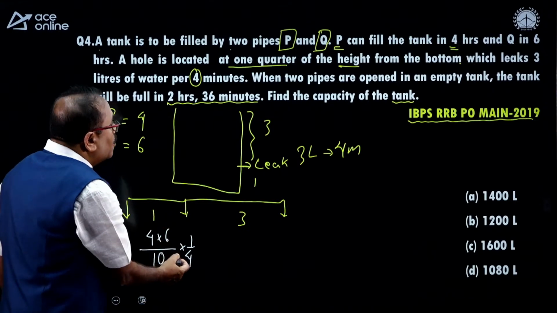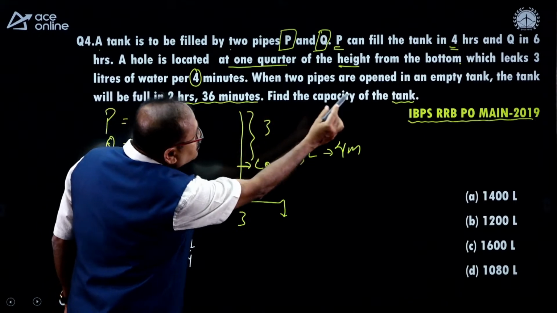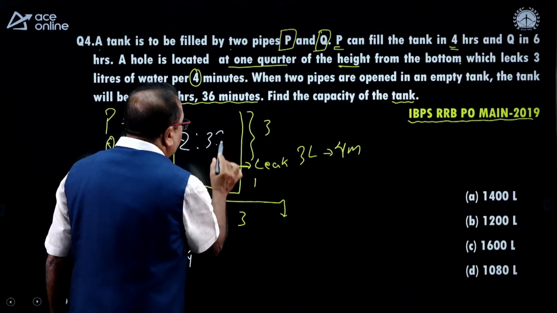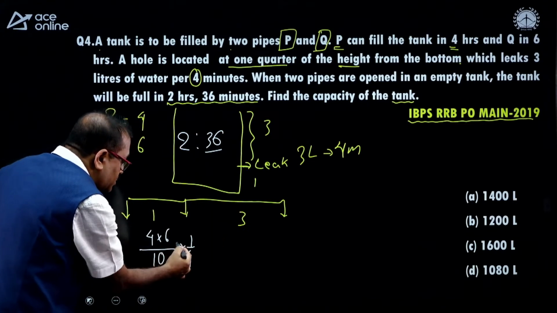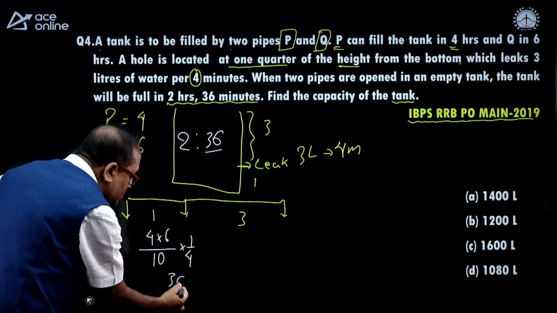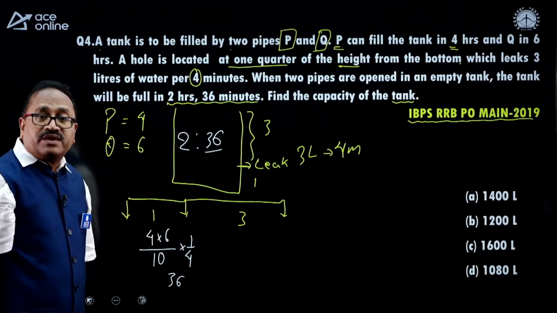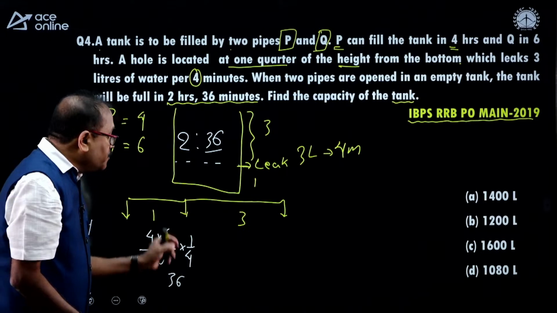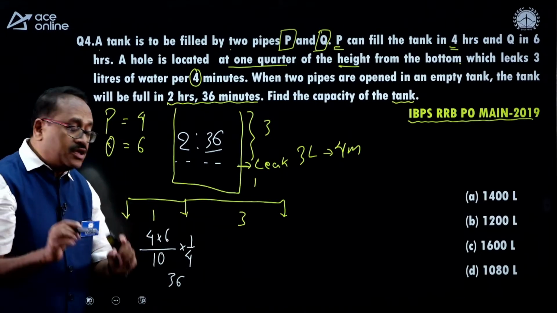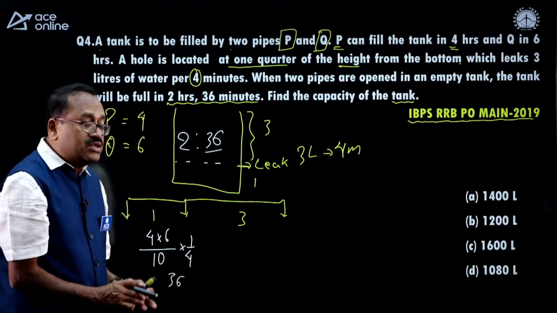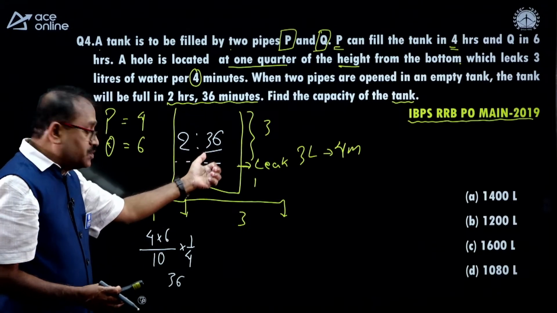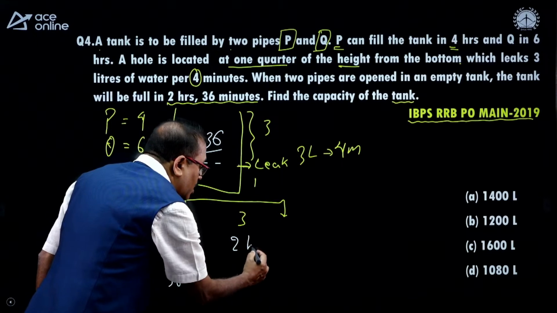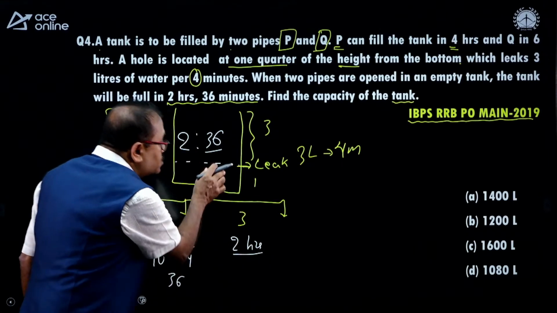So, here out of the total 2 hours 36 minutes, this value is 36. 36 minutes is over here. Up to this it is 36 minutes. And after that, for the remaining 3 parts, it takes how many hours? Total 2 hours 36 minutes minus 36 minutes, that means here it takes 2 hours when the leakage is also there.